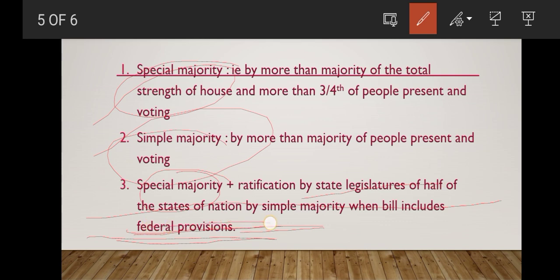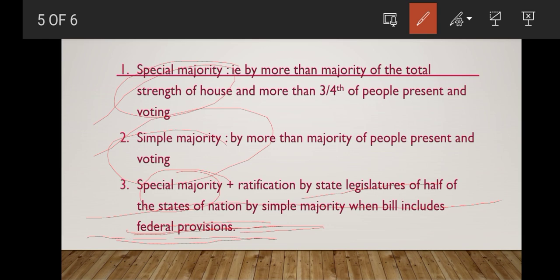Special majority means more than a majority of the total membership of the house plus three-fourths of the people present and voting. Simple majority means, simply, more than a majority of people present and voting. And special majority plus ratification by state legislatures through simple majority is needed in case the bill involves federal provisions.